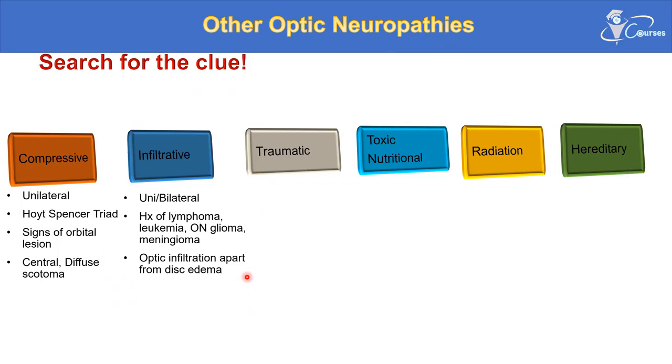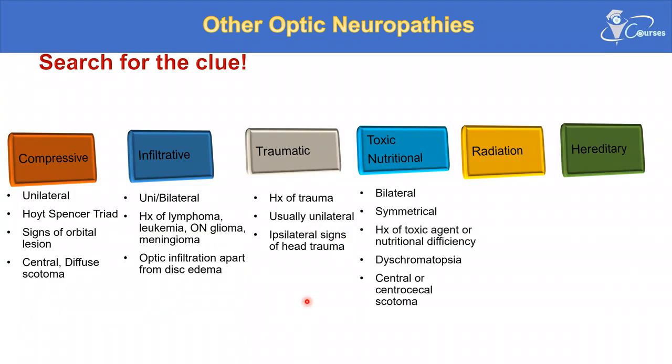So you will find the disc has what's called a lumpy-bumpy appearance. There will be an irregular disc margin showing elevated areas, which denotes infiltration of the optic nerve, which can also occur with sarcoidosis. For traumatic optic neuropathy, there will be a history of trauma. Usually it is unilateral, with ipsilateral signs of head trauma.